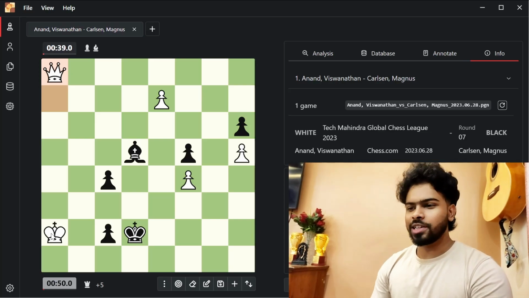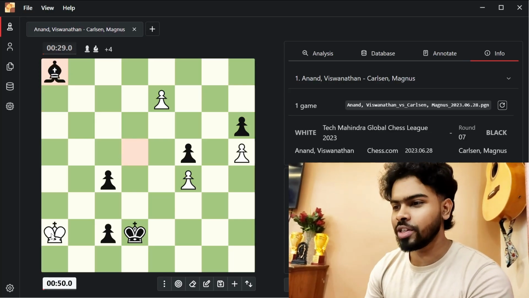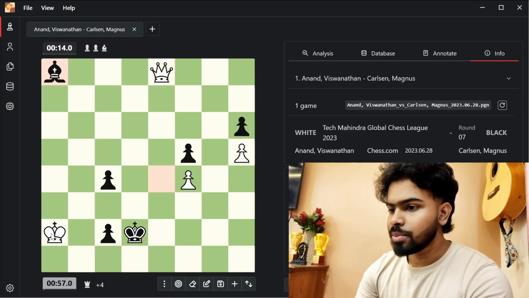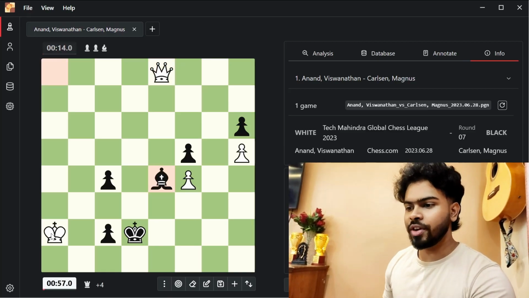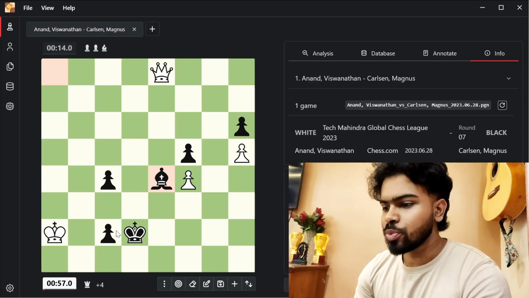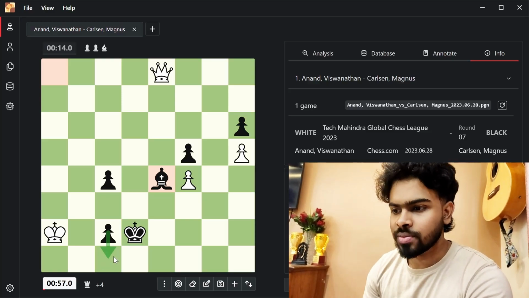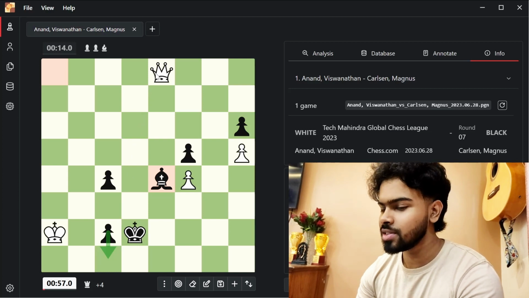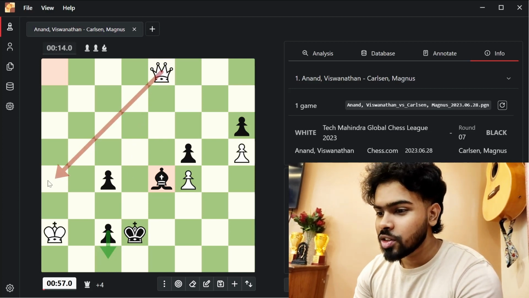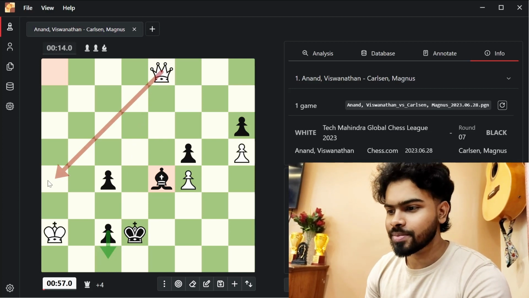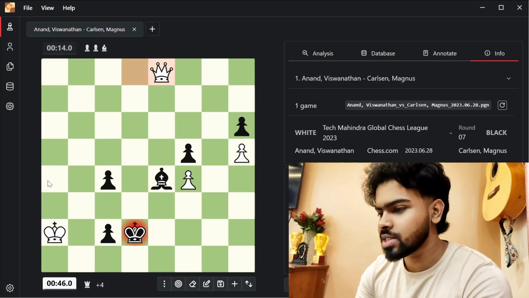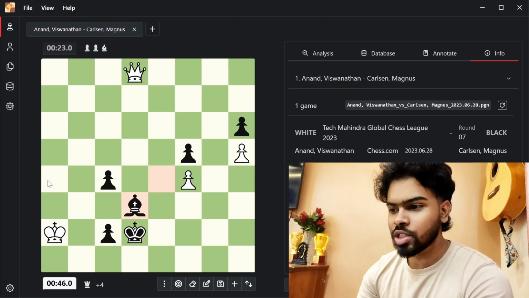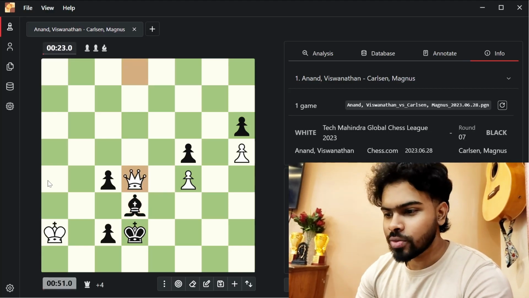Magnus sees this stalemate trick, but he has to take on the queen, and Anand promotes his new queen. Magnus comes back with his bishop, defending it and also preparing for the promotion. The only move which draws for Anand is queen to a4, but he blunders. He plays queen to d8 check. Magnus guards with his bishop, queen to d4.